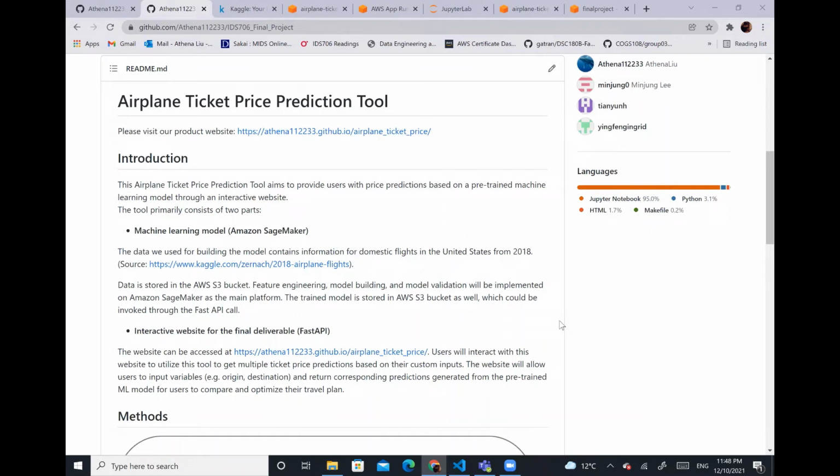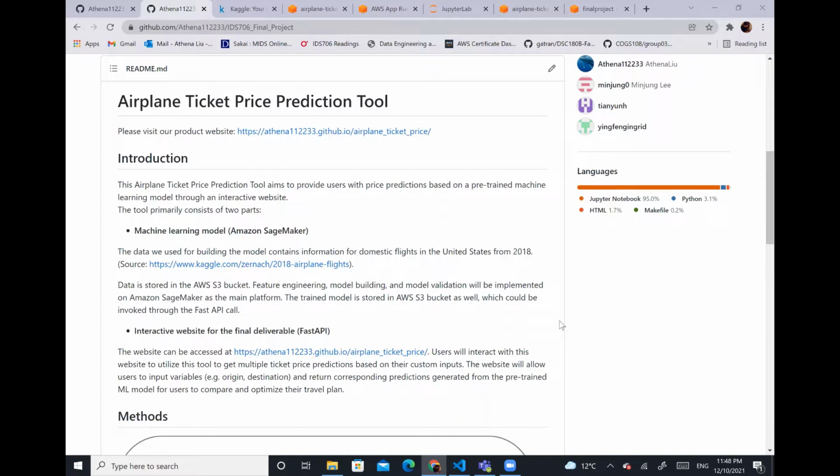This is the final demo on our final project for the data engineering class. My group members are Athena, Minjong, Dorothy, and I. Our topic is on ticket price prediction, which we found is very helpful and potentially can make an impact to